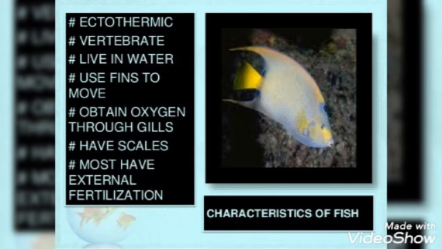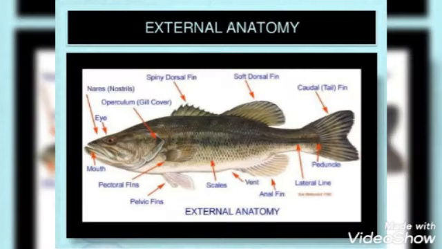So these animals that live in water are ectothermic, that is, their body temperature is regulated by external sources, and they are vertebrates. It means they have a backbone in their body.